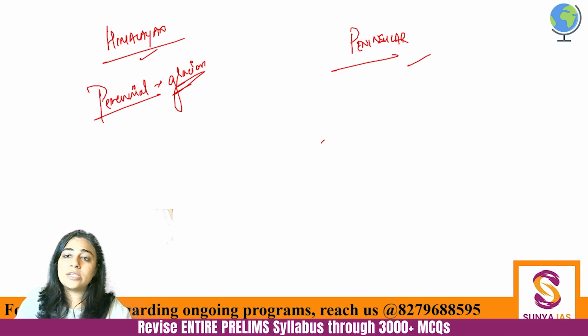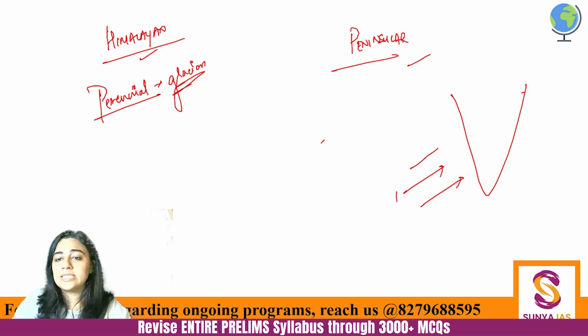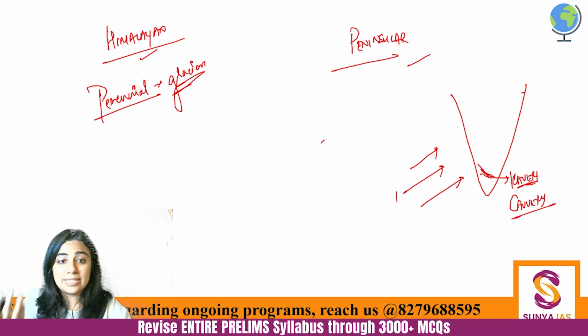The peninsular rivers, on the other hand, this is our peninsula. So the southwestern monsoon hits us, and that is when the peninsular rivers will get water. There is only one peninsular river which is perennial in nature. Only one. And I'll tell you which one it is. It is the southernmost major river. I'm not saying this is the southernmost river. Southernmost major river is Kaveri. Kaveri, or as we write it, Cauvery, Kaveri also is written, but Kaveri river. It gets water from both southwest monsoon as well as the northeastern monsoon, right?